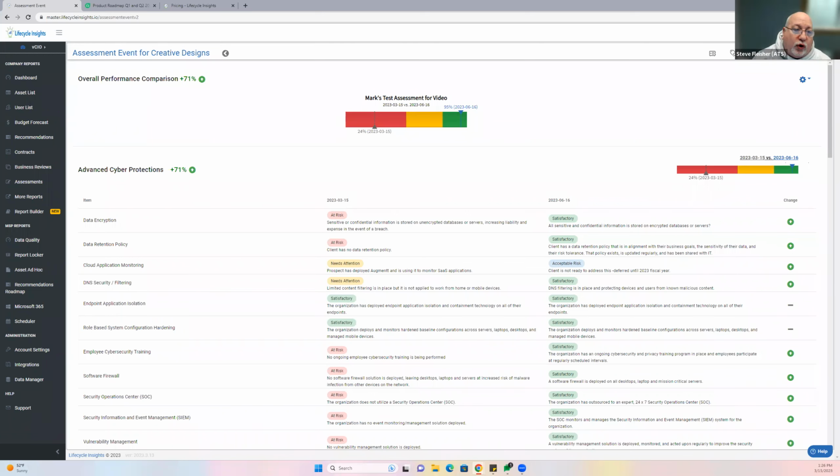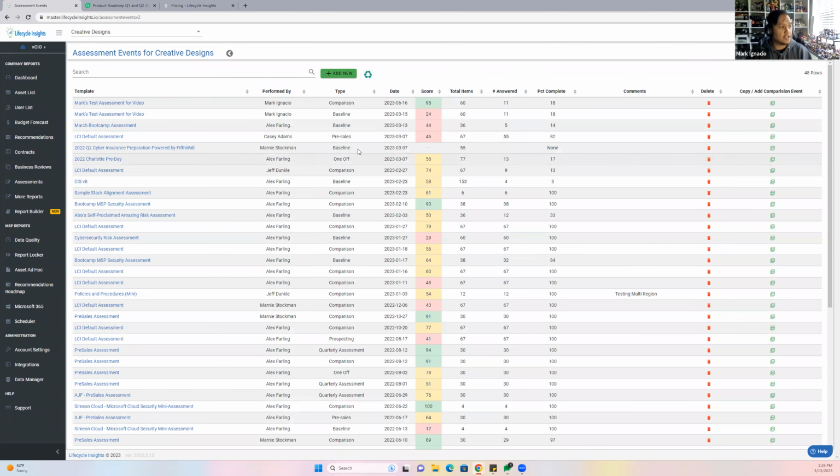Sure. So I can't, for example, I'll show you the assessment events. I can't use this comparison to a March bootcamp assessment that was done on a baseline that year because it's not the same assessment. But like I said, this assessment platform is free. You can use it for as many clients as you want. You can use it multiple times for that client if need be.